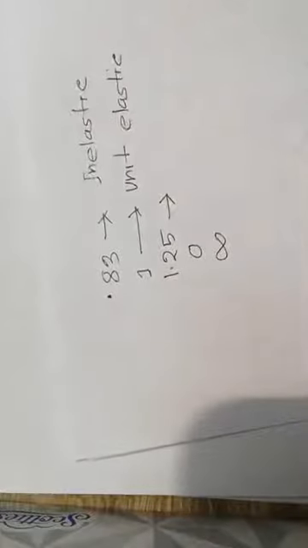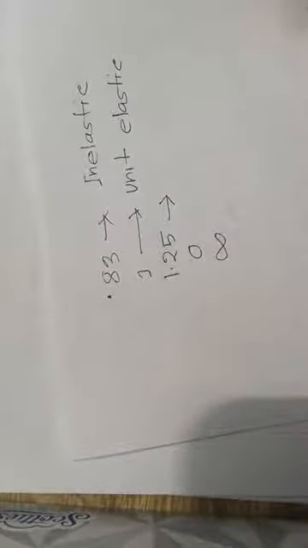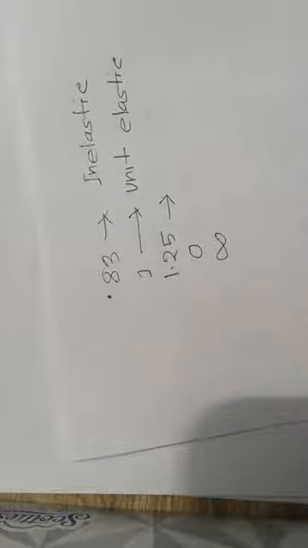That means if your price increases by 20%, your quantity demanded decreases by less than 20%. That means your price changes more than your quantity changes, right? That is inelastic. So people are less responsive to the price change.